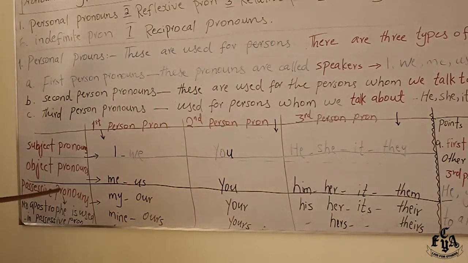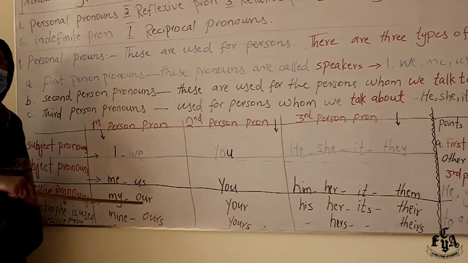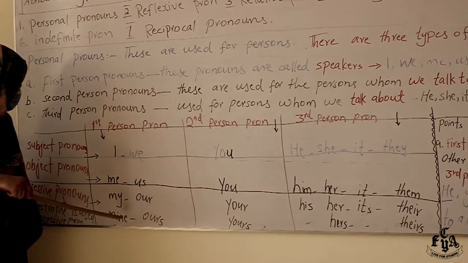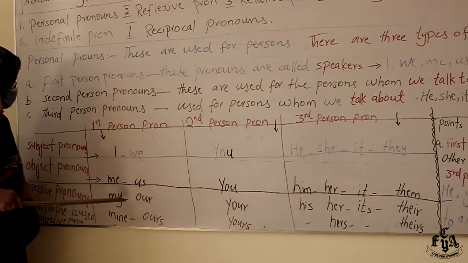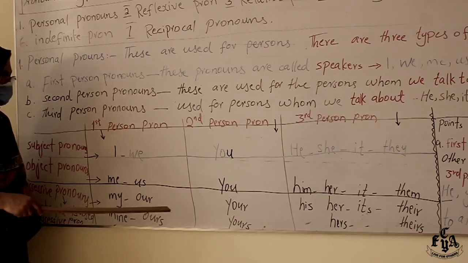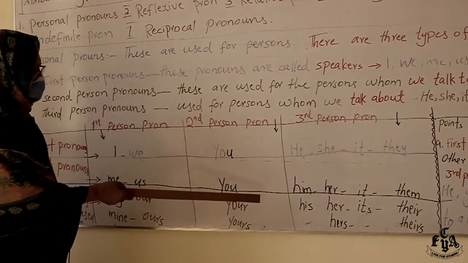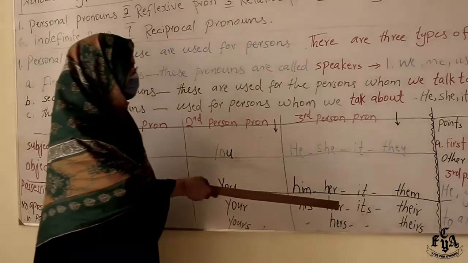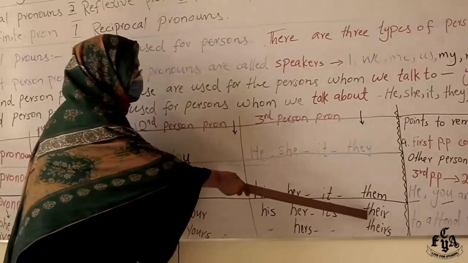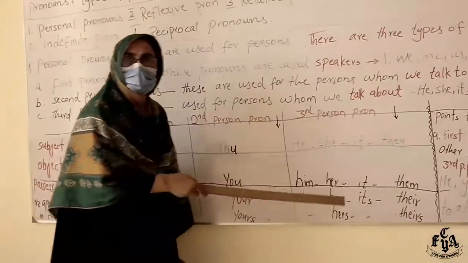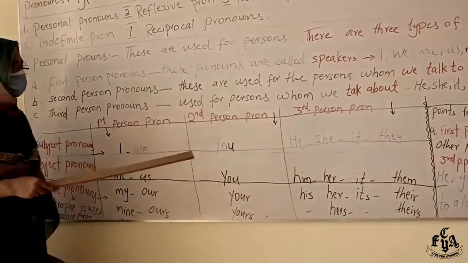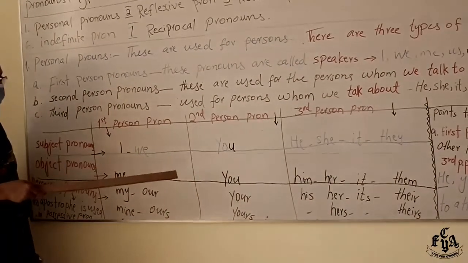Coming to possessive pronouns, which are the most important, and students sometimes make mistakes and use them wrongly. My, mine, our, ours. See, you have s and without s. Possessive pronouns are all having s and without s, like their, theirs. Now keep in mind how they are different.